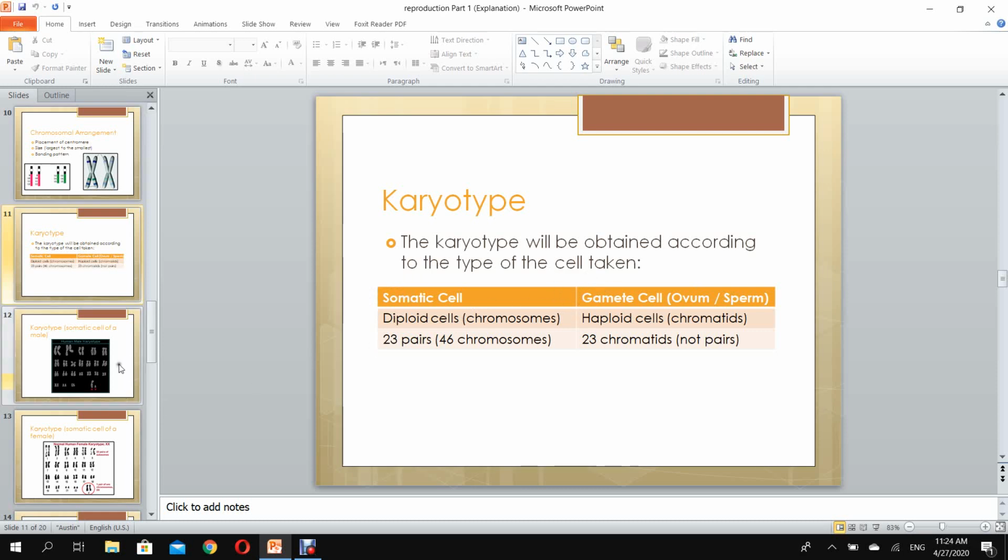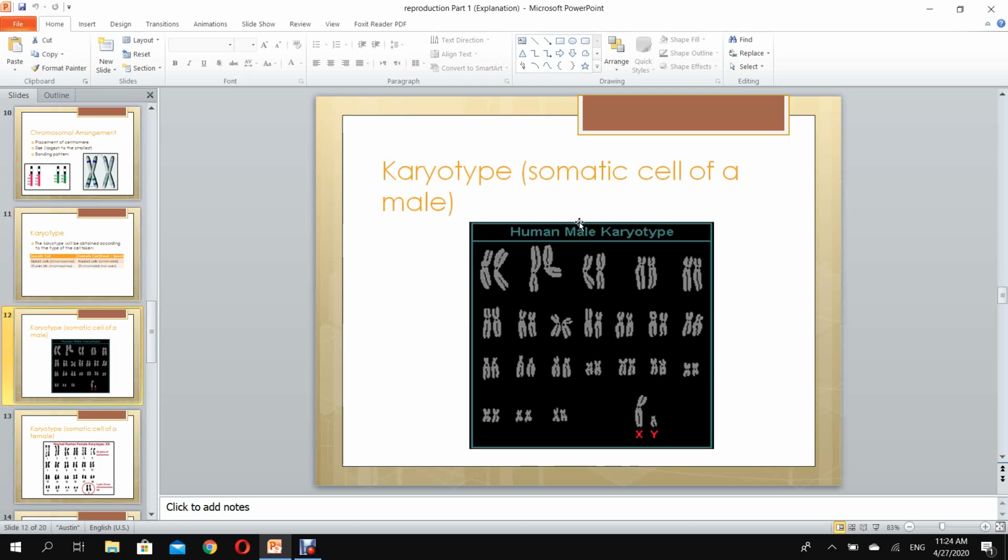Let's see the difference. This is a karyotype for a somatic cell of a male. When I say a male has chromosomes, the sex chromosomes or the gonosomes are X and Y. The autosomes, from pair 1 to pair 22, are the same for male and female. We are recalling this information.